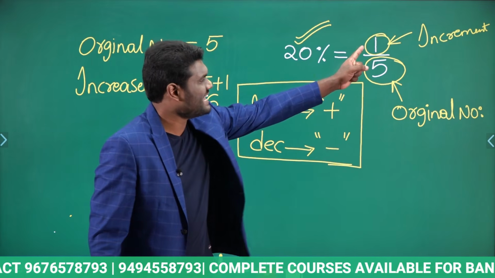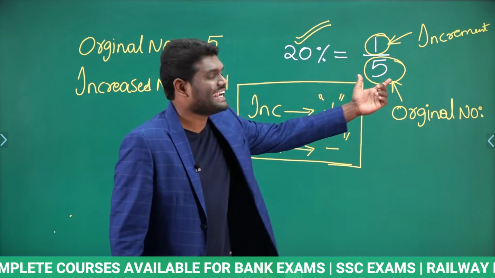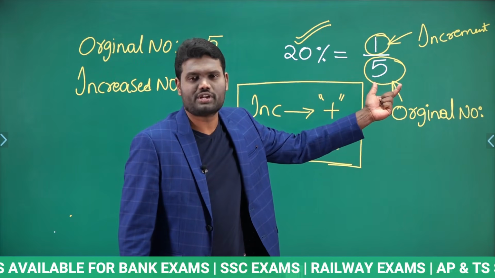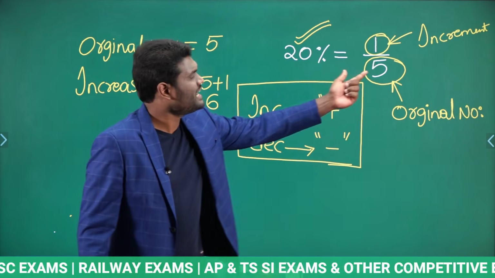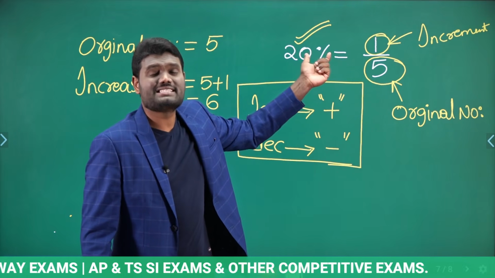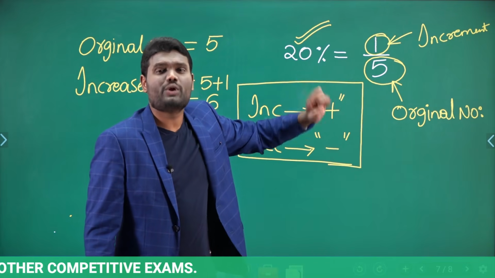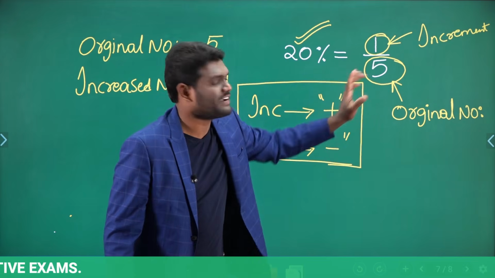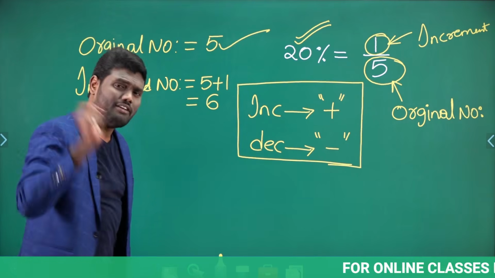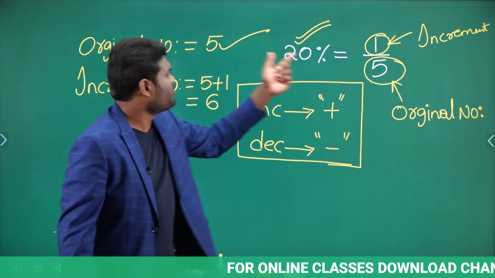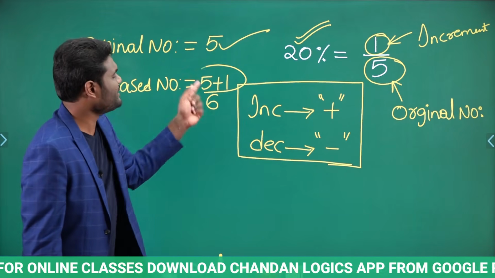Now, what you will do? If it is an increment, you will do plus. If it is a decrement, you will do minus. Always you will take the denominator as the original value. The numerator is nothing but the incremented value or decremented value. When I say the original number is 5 parts and the number is increased by 20%, the meaning is, as it increased by 20%, the new number is nothing but 5 plus 1, 6 parts. That is what I have written here. The original number is 5 parts. Why? Because the denominator is always the original number. If the original number is 5 parts, the increased number is nothing but 6 parts. 5 plus 1, 6 parts.